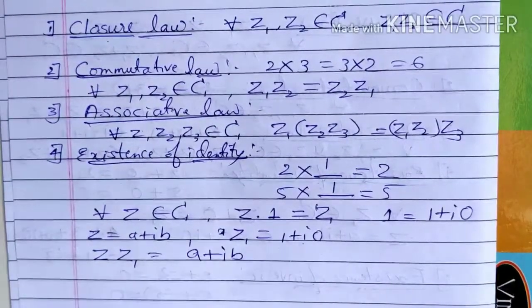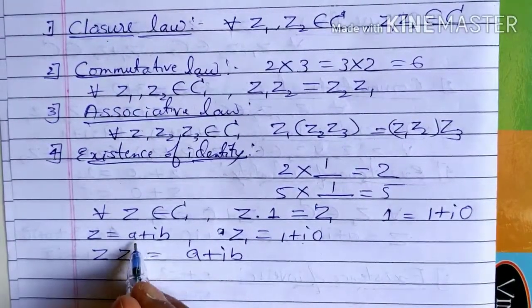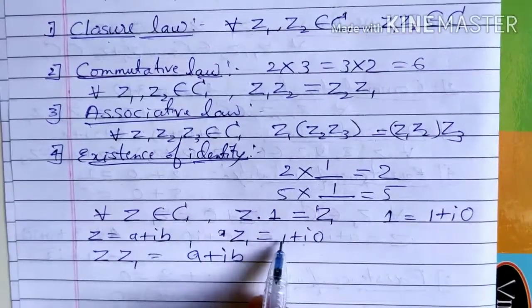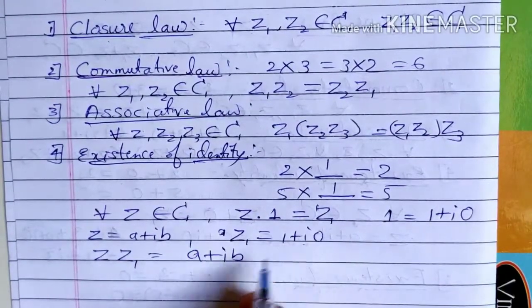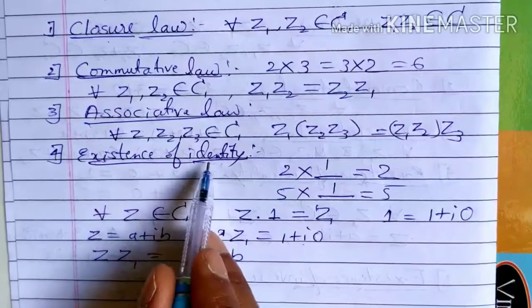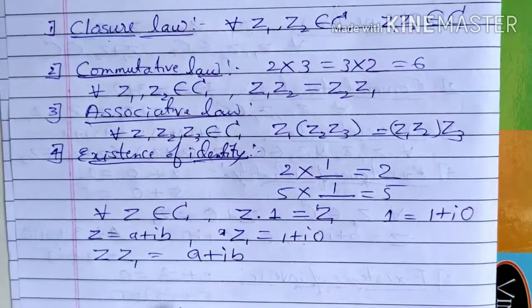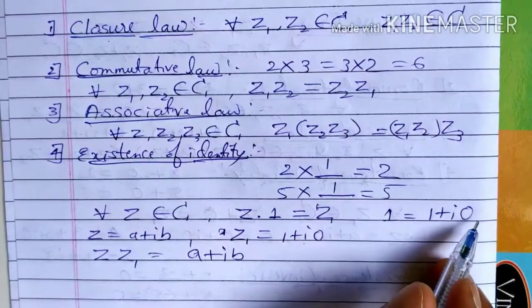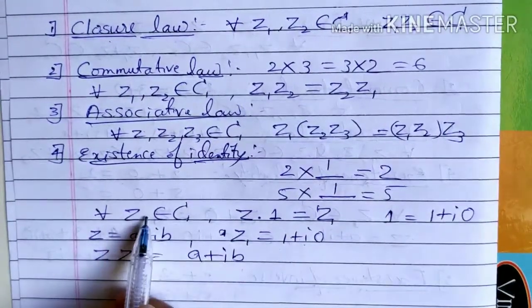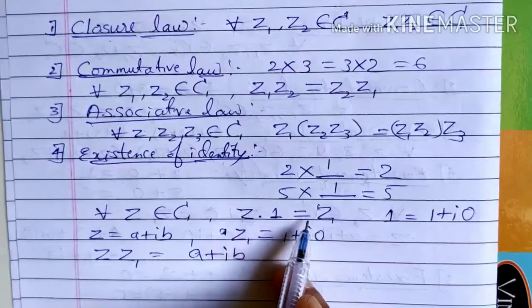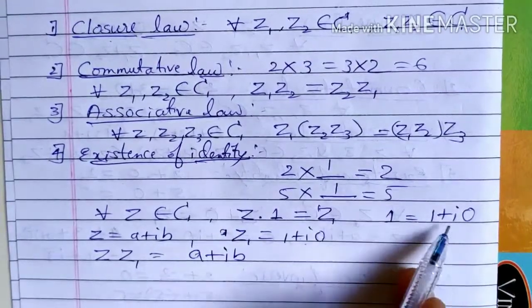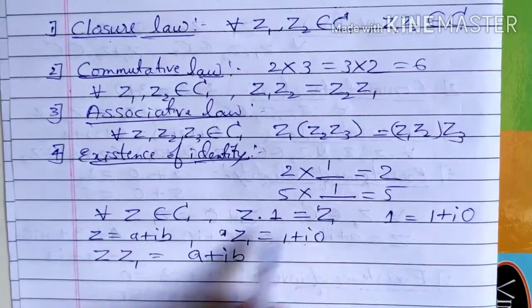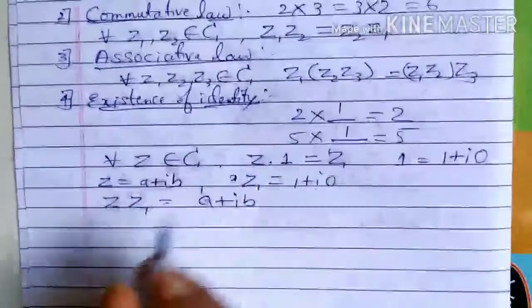You can multiply and try, the answer will be the same. Therefore this number 1 plus i0 is called the multiplicative identity for complex numbers, right? We denote it by 1, which means 1 plus i0. So for any complex number, z into 1 is equal to z, where 1 is 1 plus i0. That is called the identity element.